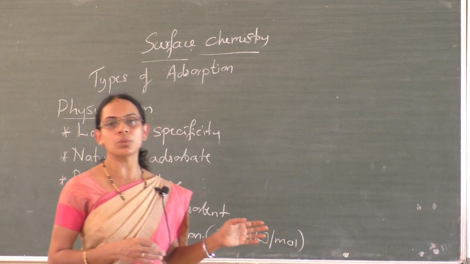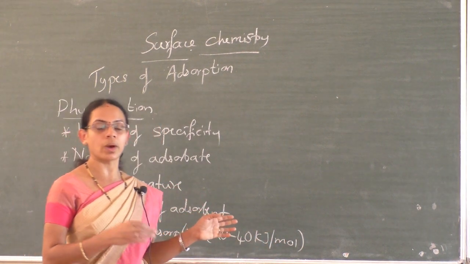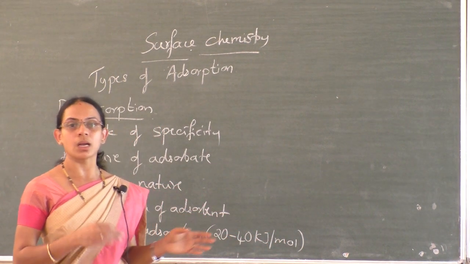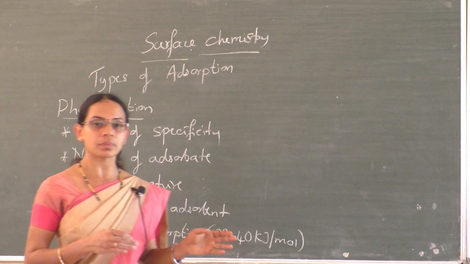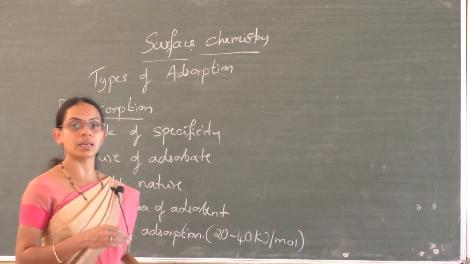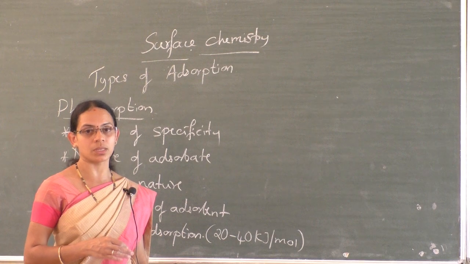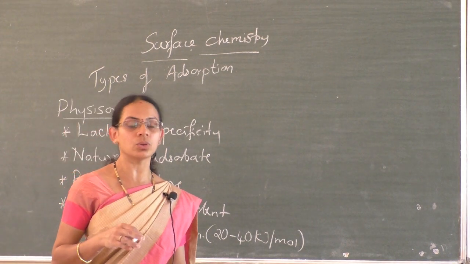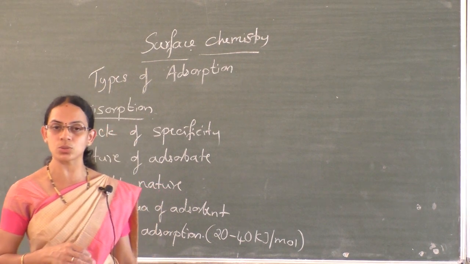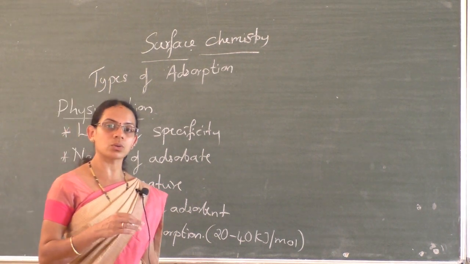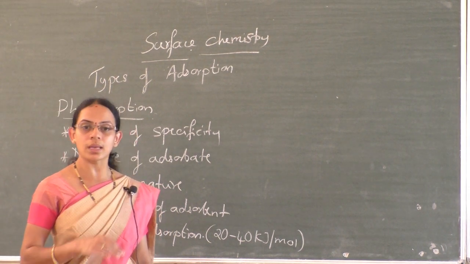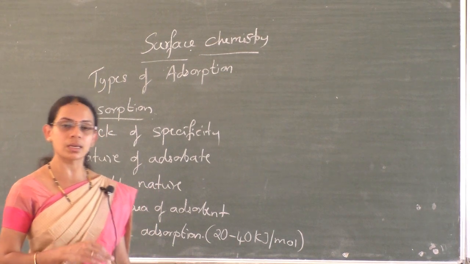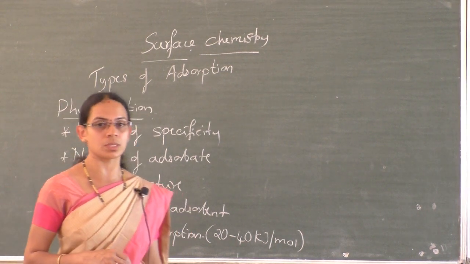And also we have studied about the mechanism of adsorption, why adsorption takes place, and also the magnitude of delta H and delta S during adsorption. I repeat, the magnitude of delta H is negative during adsorption since it is an exothermic process, and the magnitude of delta S is also negative as the entropy decreases during adsorption.